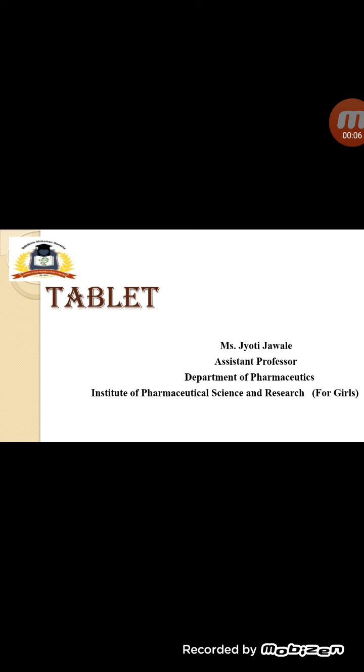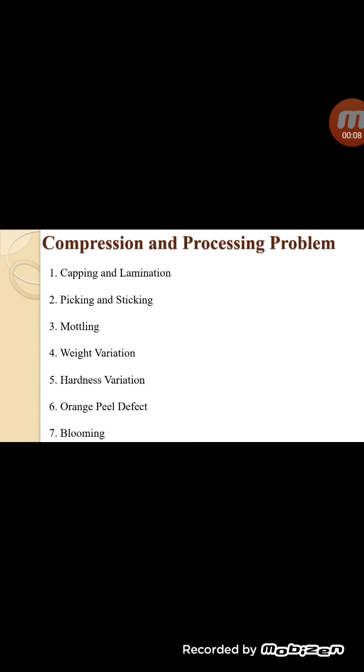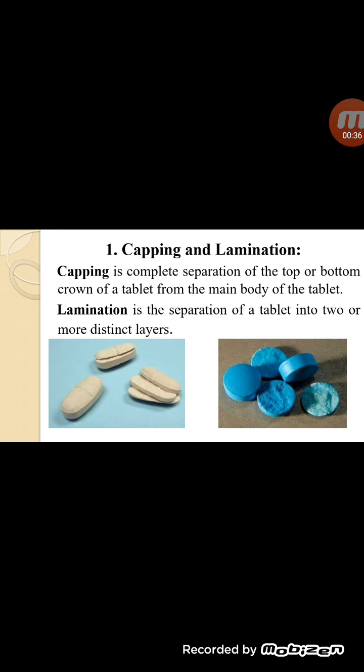In this video, I am going to discuss compression and processing problems. That means defects of tablets, that are capping and lamination, picking and sticking, mottling, weight variation, hardness variation, orange peel defect and blooming. These defects are mostly observed during the manufacturing of tablets. Let us see them one by one.